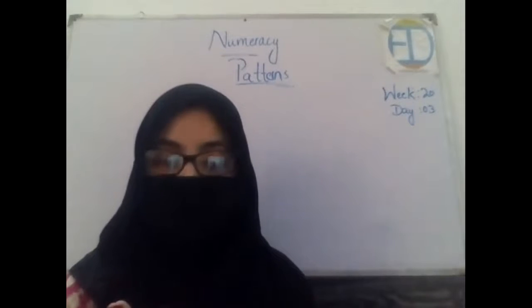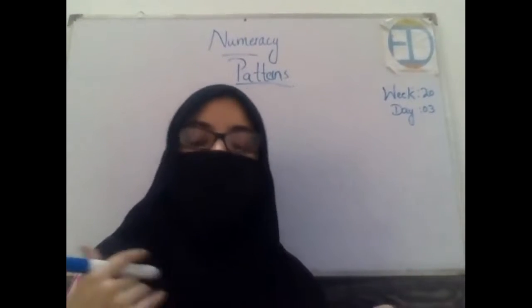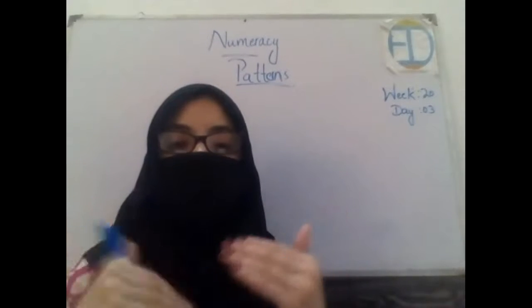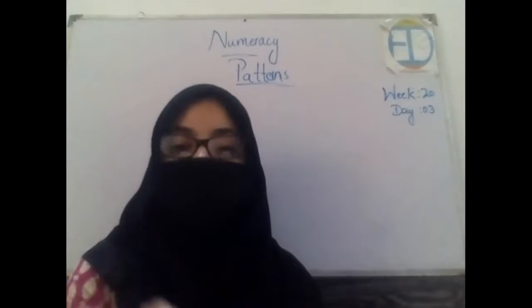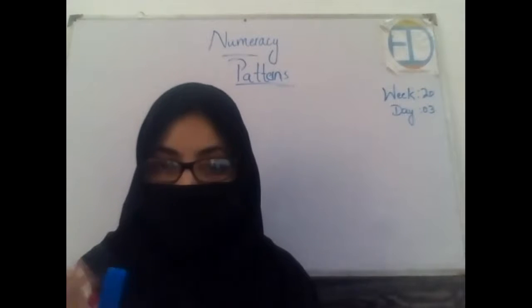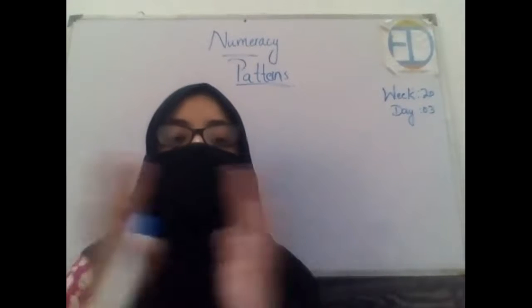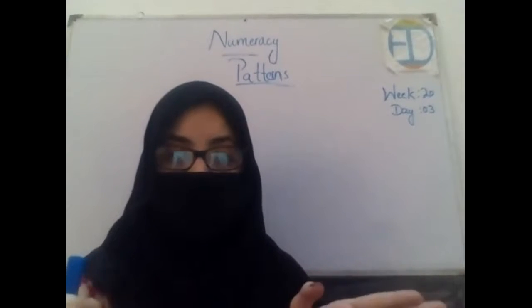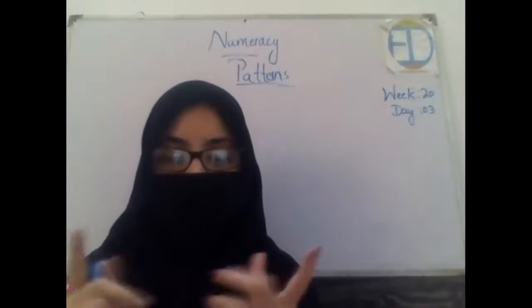What are their characteristic features? Let's say how many sides a square has, how many corners a square has, what is the difference between the size of every side of the square, what does a triangle represent, how does it look, how many sides does it have. So we know the answers to all of these questions. Is everything clear up till now? Any confusion? No? Okay, that's really great.